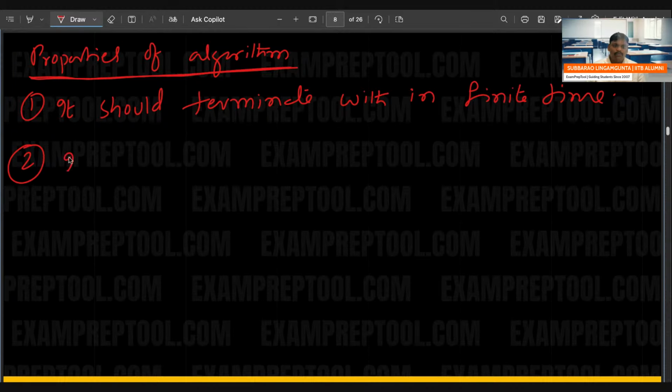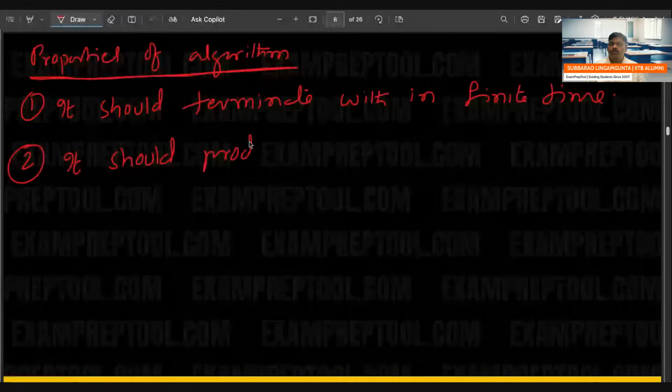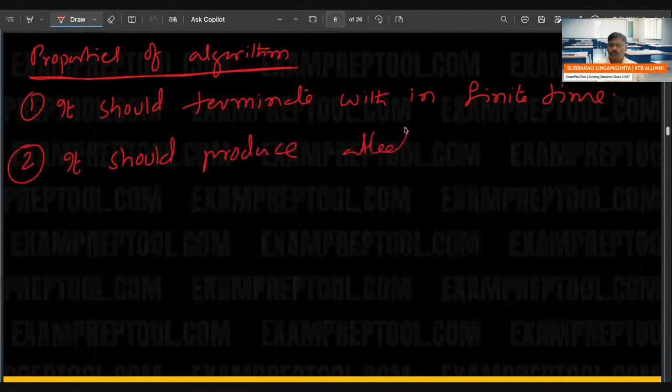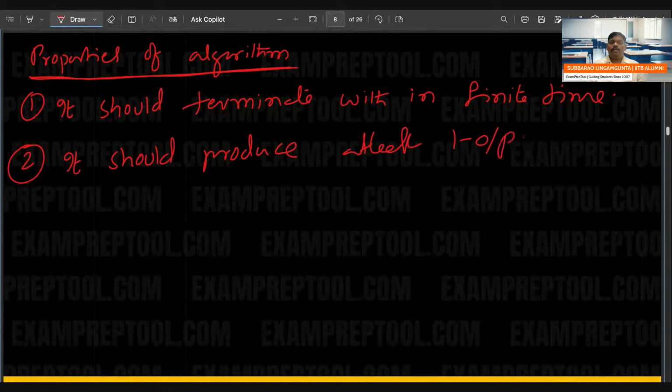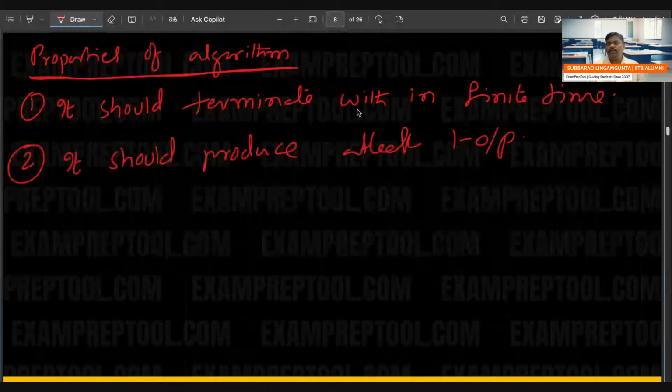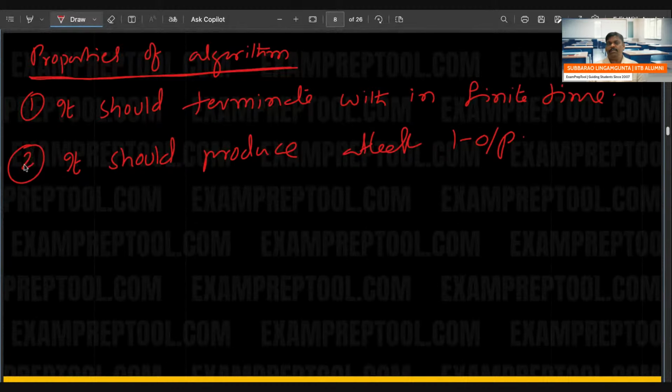Second, it should produce at least one output. Not only terminating, at least one output should be there. If there is no output, then why did you write the algorithm? When someone says, I have written an algorithm, you have to check these things. Is it terminating within finite time? Yes. Next, not only terminating, is it producing at least one output? Right? Third one.